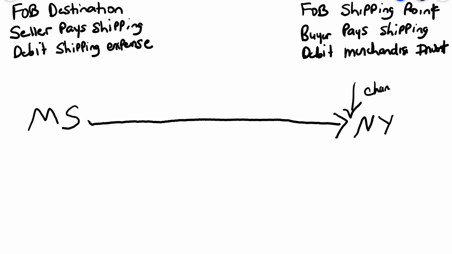This is when the goods change hands. Because the seller, that's us, owned them all the way to the destination, the seller pays. So that's situation number one.